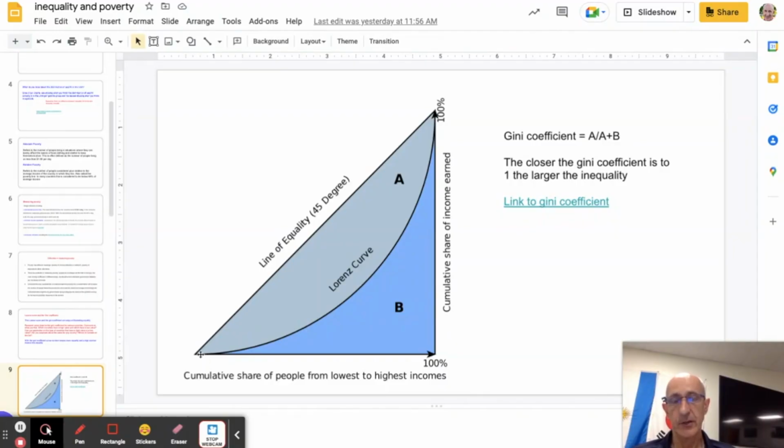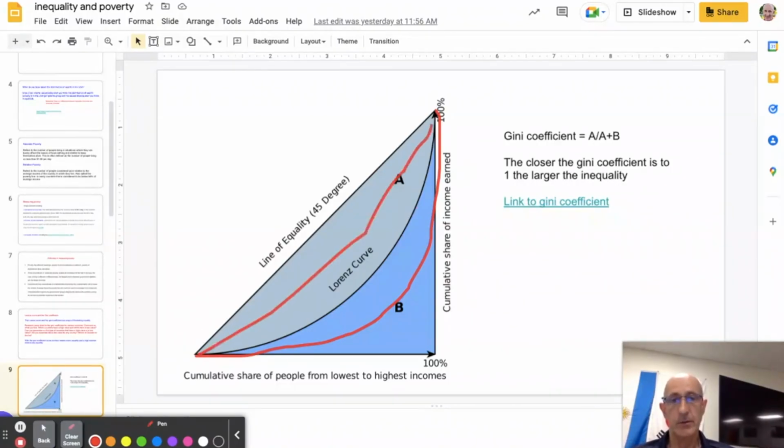So the further this Lorenz curve is plotted away from the line of equality, the more unequal the distribution of income in that society. As you can see on the cursor, I can sort of draw one in. This Lorenz curve here shows an economy that is even more unequal than the one that's shown on the diagram itself. And the closer you are to the line of equality, the more equal the distribution of income is.